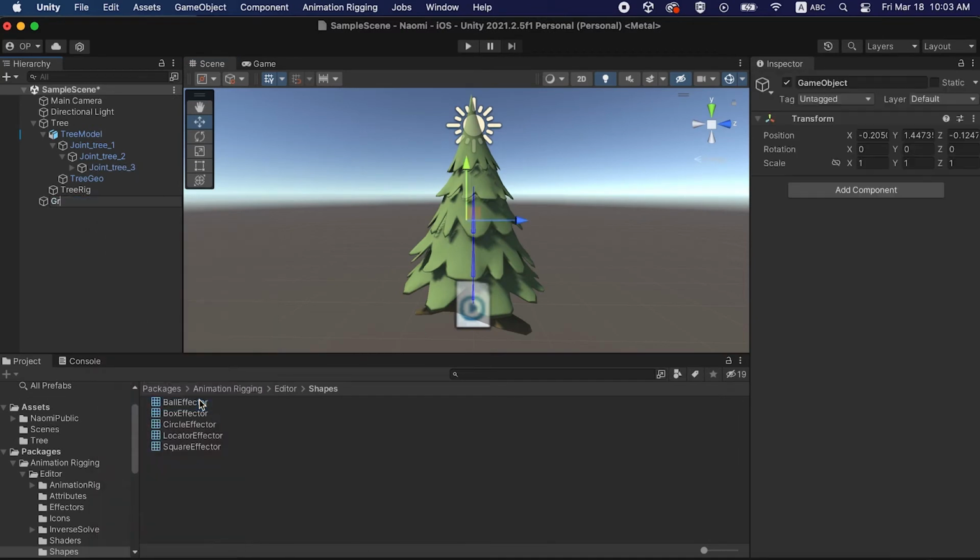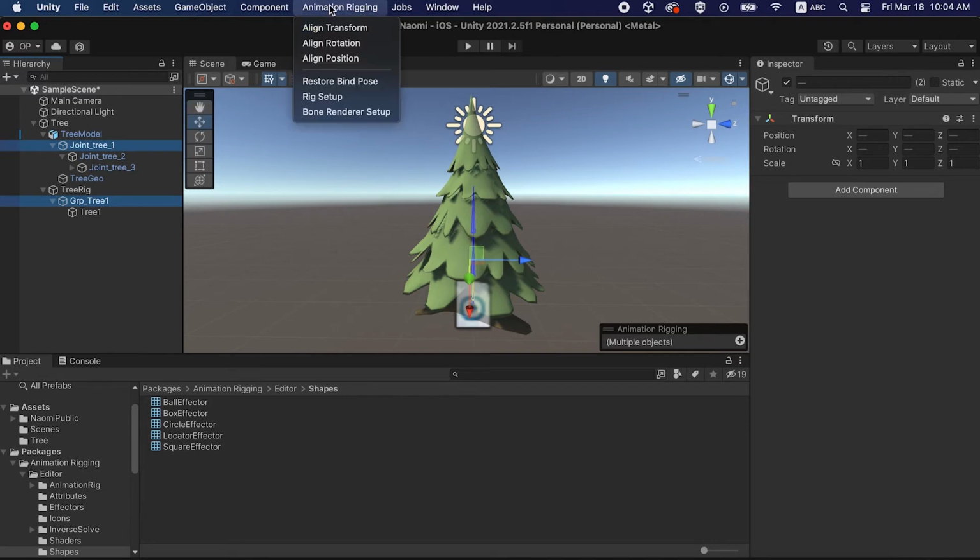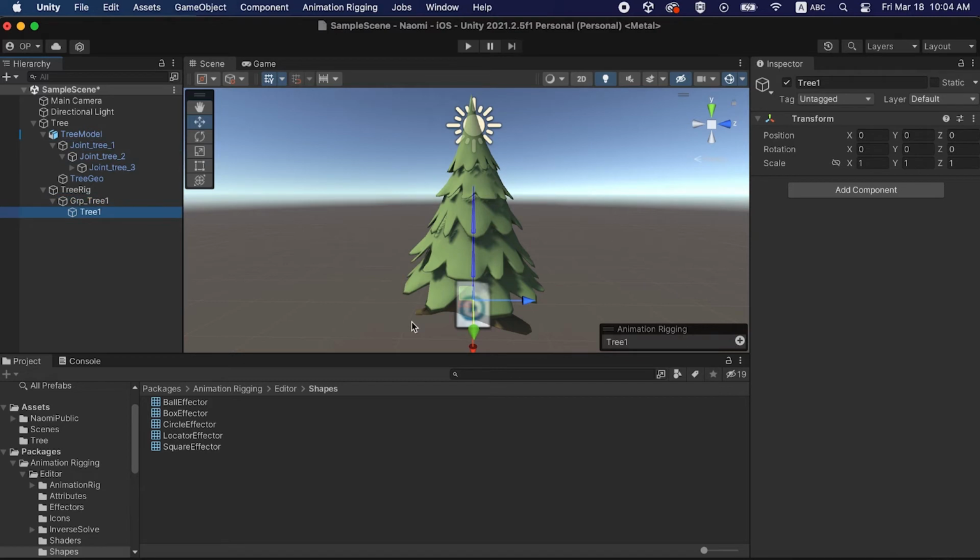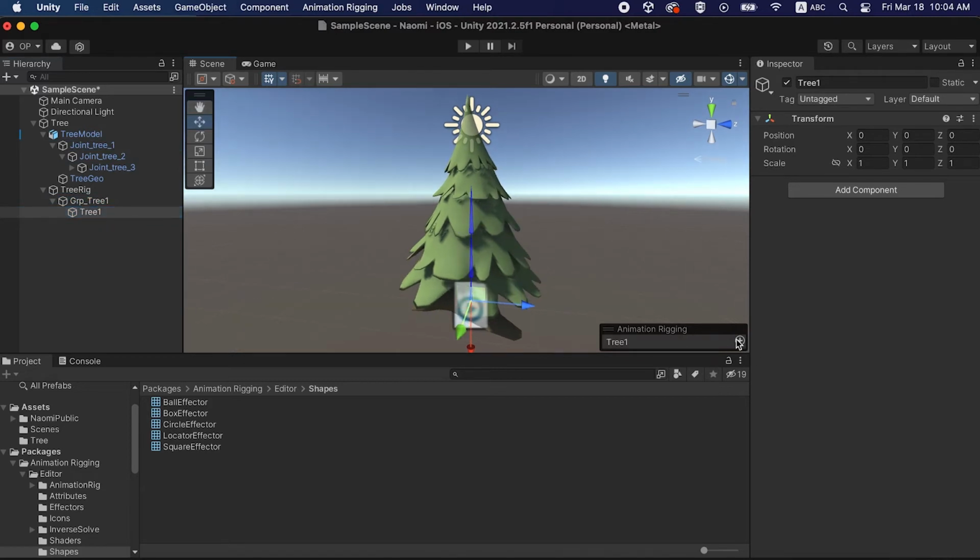Now we're going to create two objects. One will be a group that'll carry the offset, and another will be our effector. We will select the group and shift-select the bone to align it. This way, the effector will be in the position of the bones and will have all the transformations of 0.